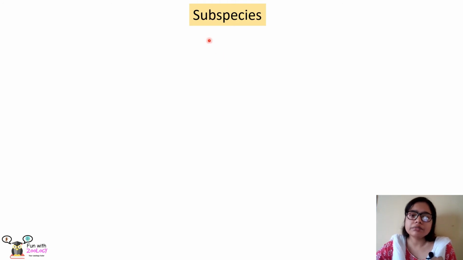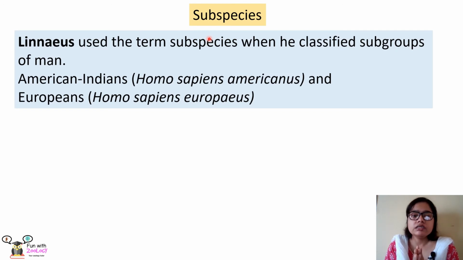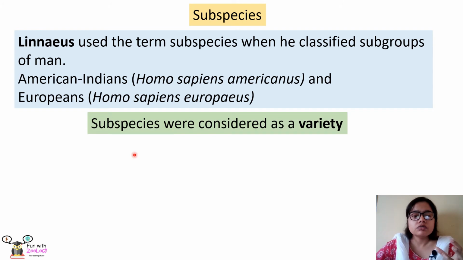Next, we shall learn about subspecies. In the case of polytypic species, we found that if a species has different subspecies, it is called polytypic species. But what is a subspecies? Linnaeus used this term subspecies when he classified the subgroups of man. For example, American Indians are called Homo sapiens americanus, and Europeans are called Homo sapiens europaeus. So, according to the concept given by Linnaeus about subspecies, we can tell that a subspecies is actually a variety of species. Now, if a species has different varieties, then they are called the subspecies.